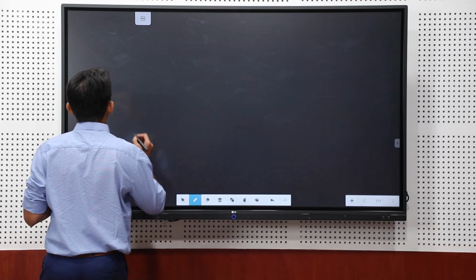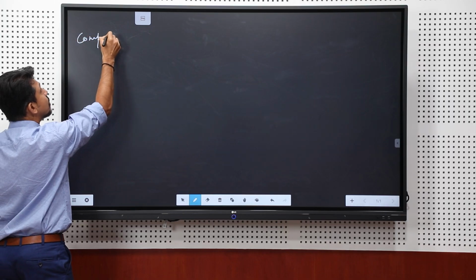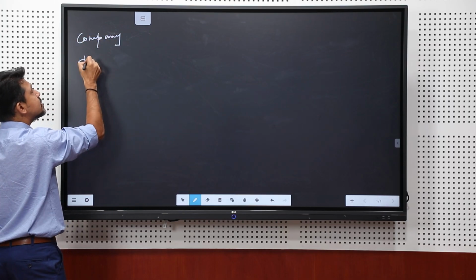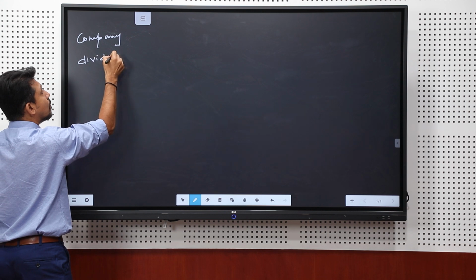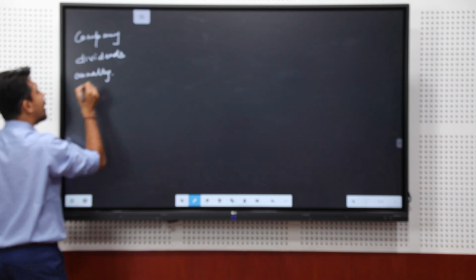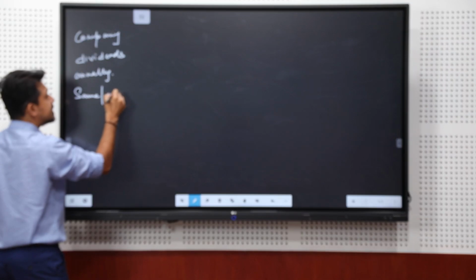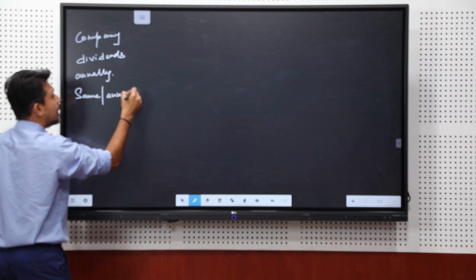So let's say there's a company that declares dividends annually and the amount is the same. In other words, it's an annuity, right?